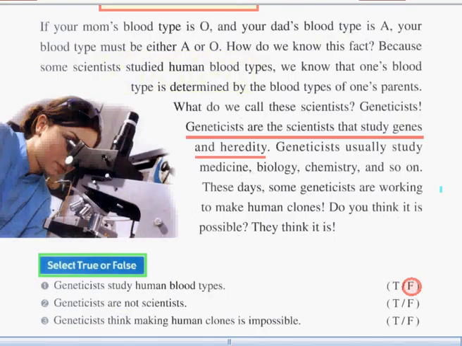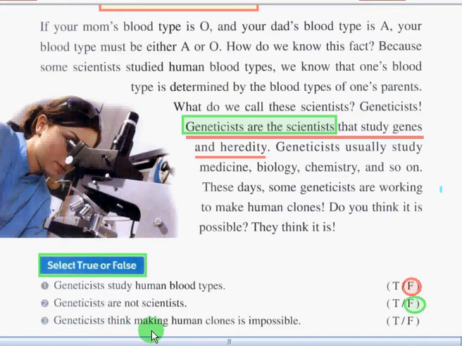So how about number 2? Geneticists are not scientists. Is it true or false? The answer is false. Okay, so let's see the sentence. Here, geneticists are scientists. Okay, so how about last number on this first activity? Number 3.